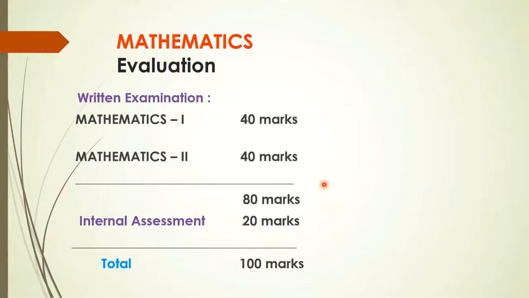So how to score good marks in Mathematics 1? Now let us discuss how to write the paper and how to do proper time management. Before that, once again we will go through the omitted syllabus. Previously also, from time to time I have guided you about the omitted syllabus.